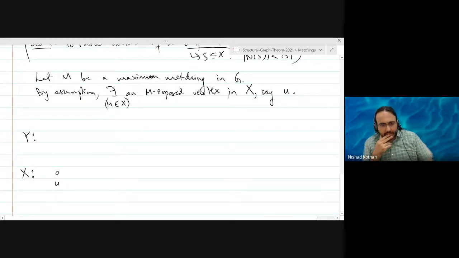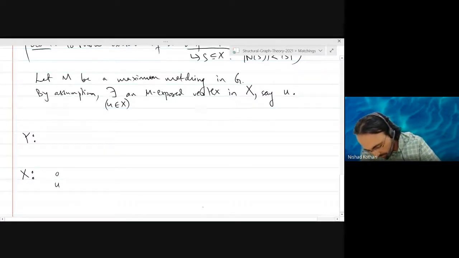So let's consider the following. u is an M-exposed vertex. If there was a bigger matching, which won't happen because M is a maximum matching, then you would have augmenting paths in this graph. So we won't have augmenting paths here. So let's think about alternating paths. Let's look at all the vertices that can be reached from this M-exposed vertex u using M-alternating paths.